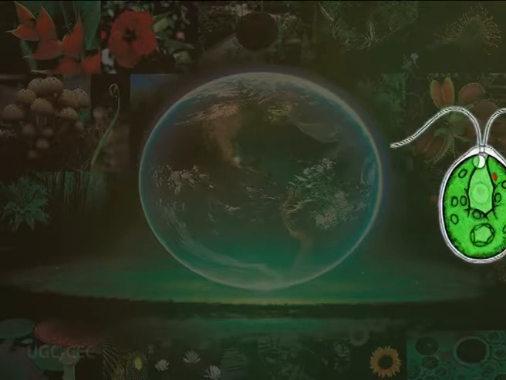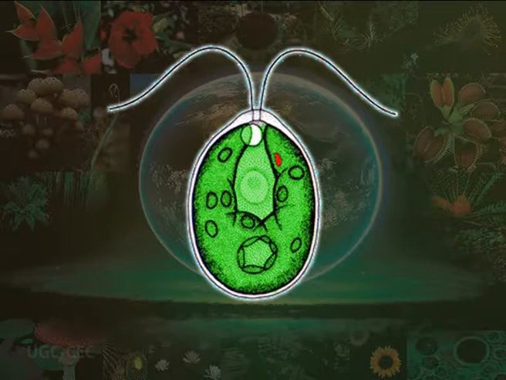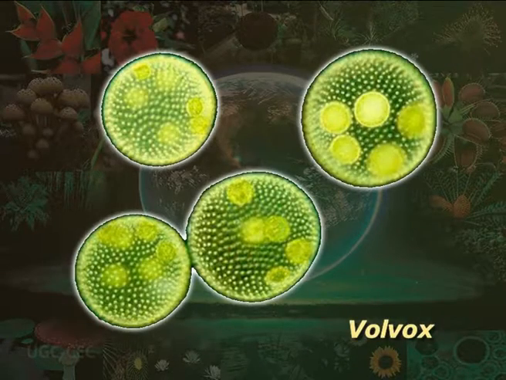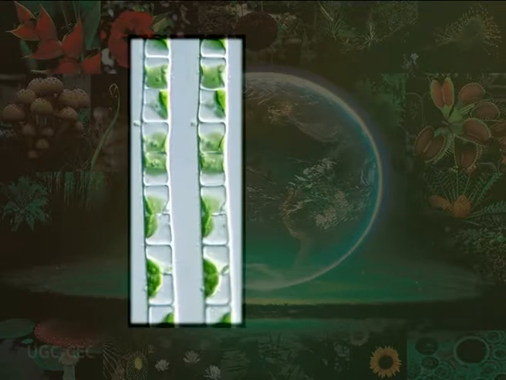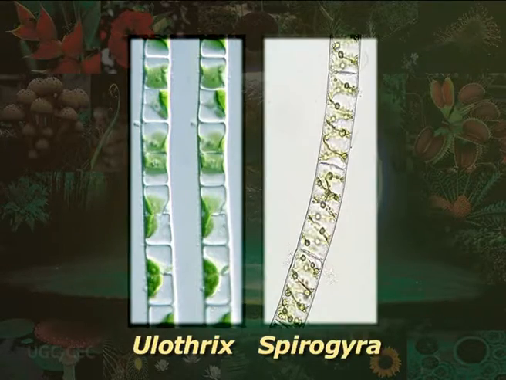The form and size of algae is highly variable. The size ranges from the microscopic unicellular forms like Chlamydomonas to colonial forms like Volvox and to the filamentous forms like Ulothrix and Spirogyra.